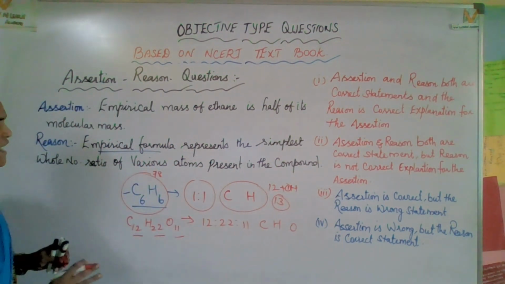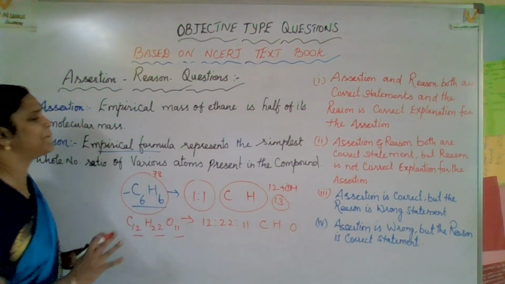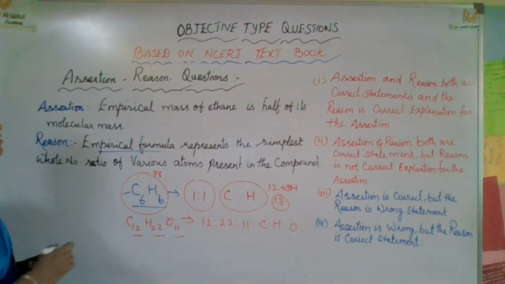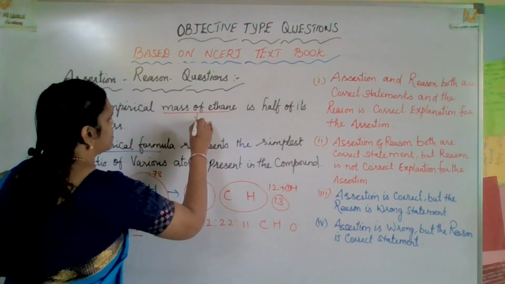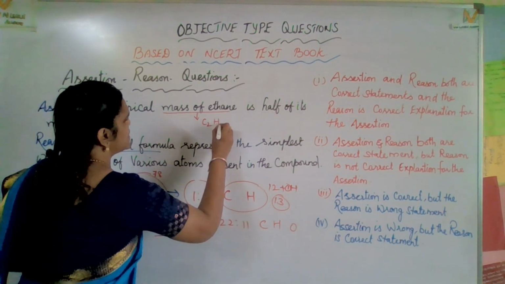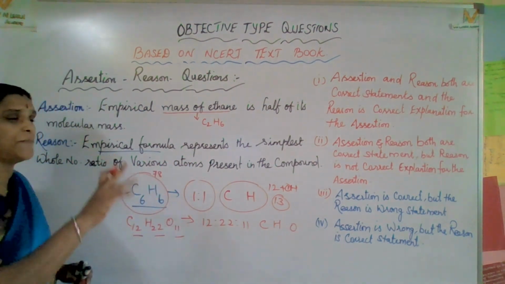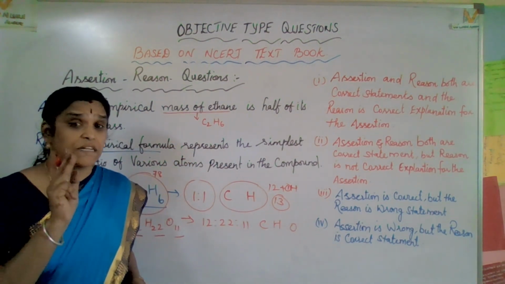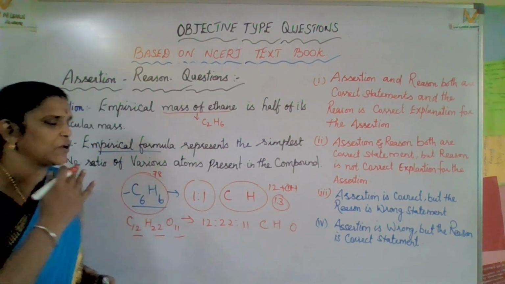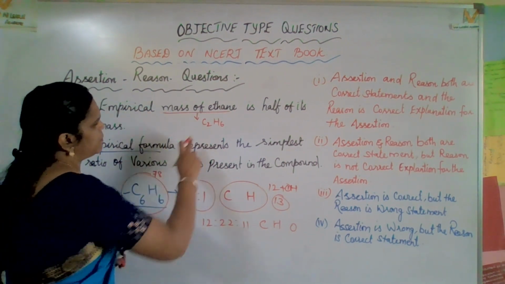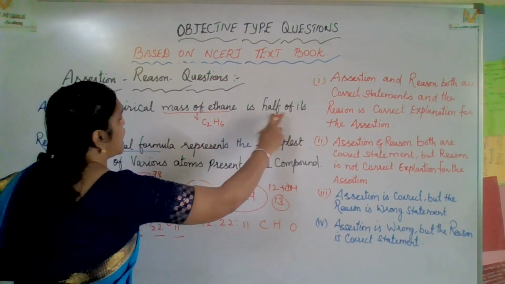In this question, I am just giving the example for you. Now come to the original question: the empirical mass of ethane. What is the molecular formula of ethane? C2H6. Methane means only one carbon, ethane means two carbons, propane means three, butane four, like that it will go. So ethane has two carbons, C2H6.